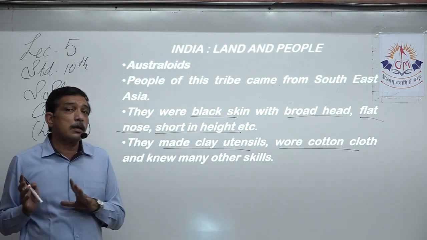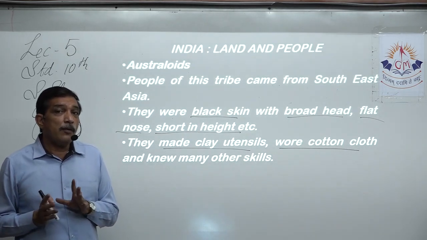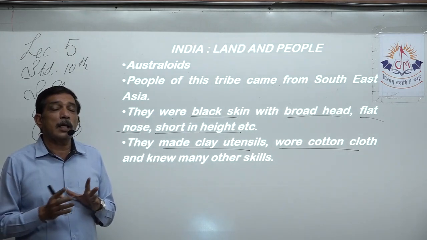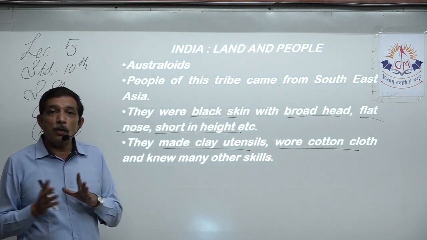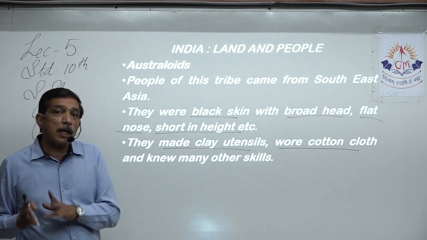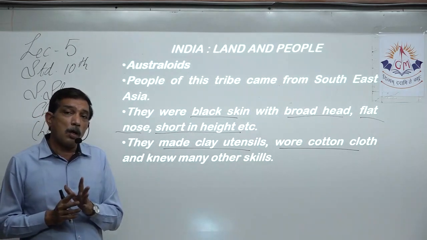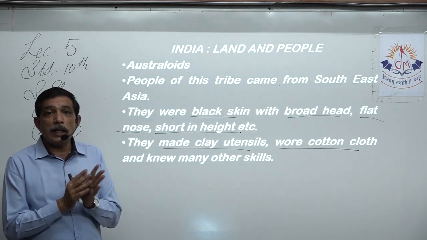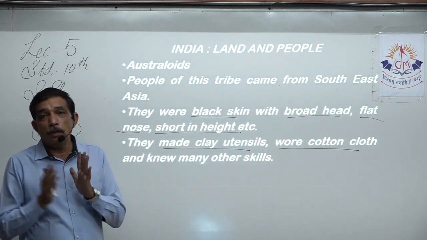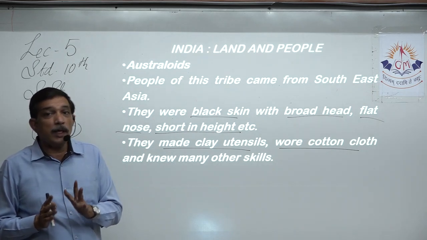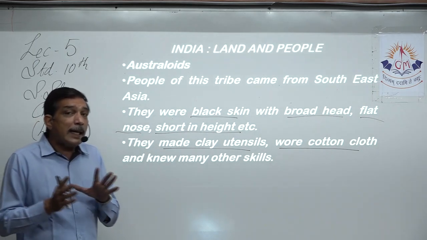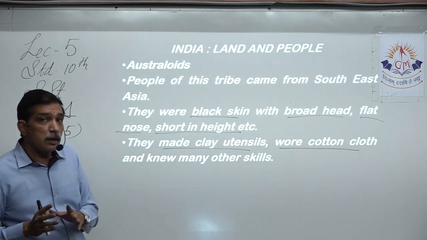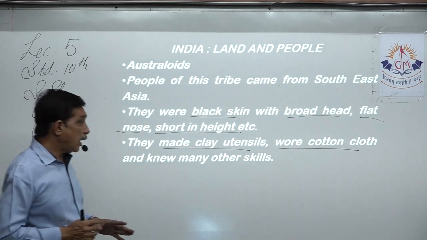That means they knew a little bit of agriculture. They were wearing cotton clothes when they came to India. That means they knew that this cotton plant gives cotton, how to turn that cotton ball into thread, then into yarn, and yarn into cloth. So they knew how to weave also. So they were quite advanced by the time they came to India.